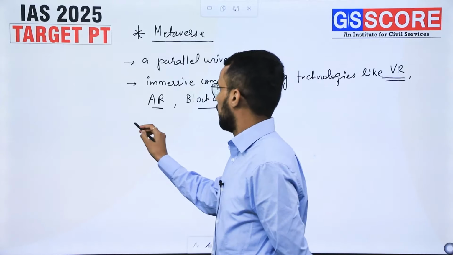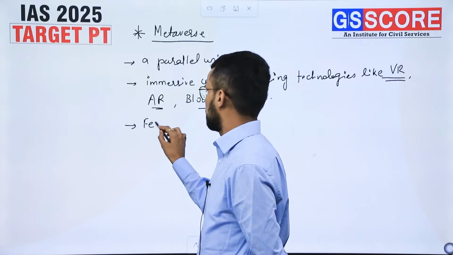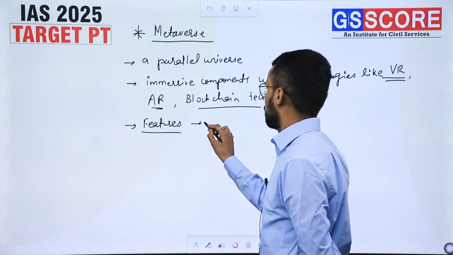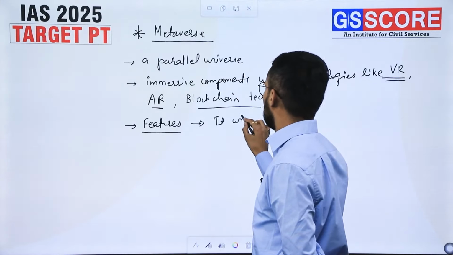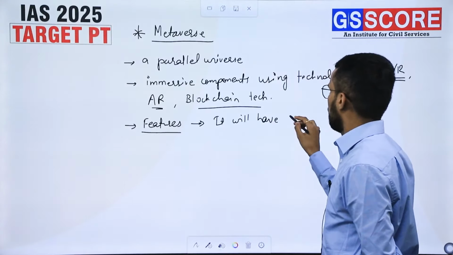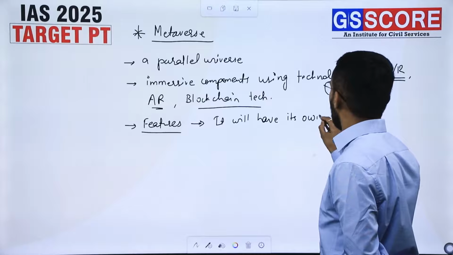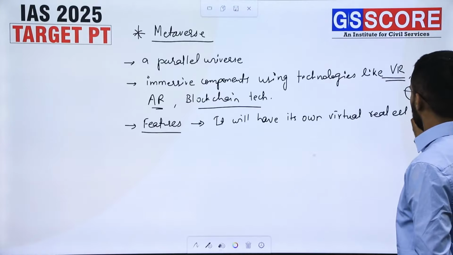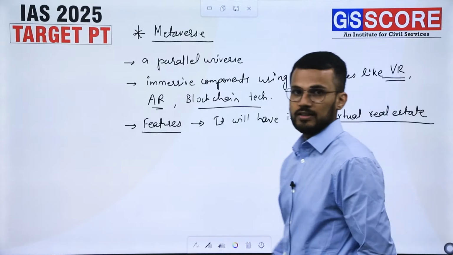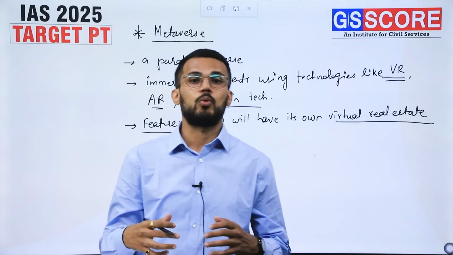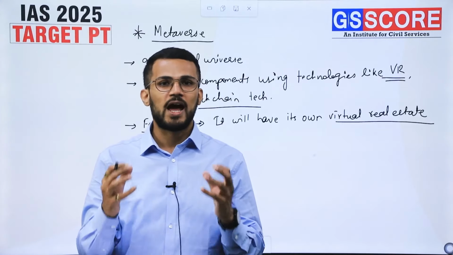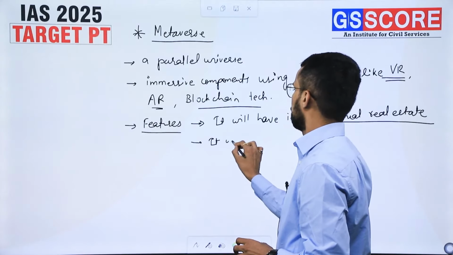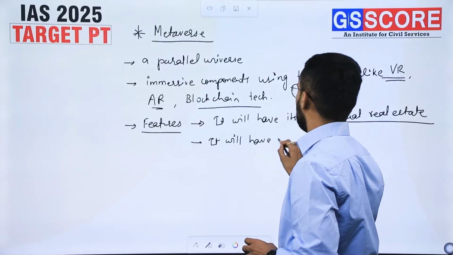And this metaverse will have a number of features. First of all, it will have its own virtual real estate. That means it may have, for example, shopping malls, and those shopping malls will act as a kind of virtual real estate, right? Then it will have digital goods.